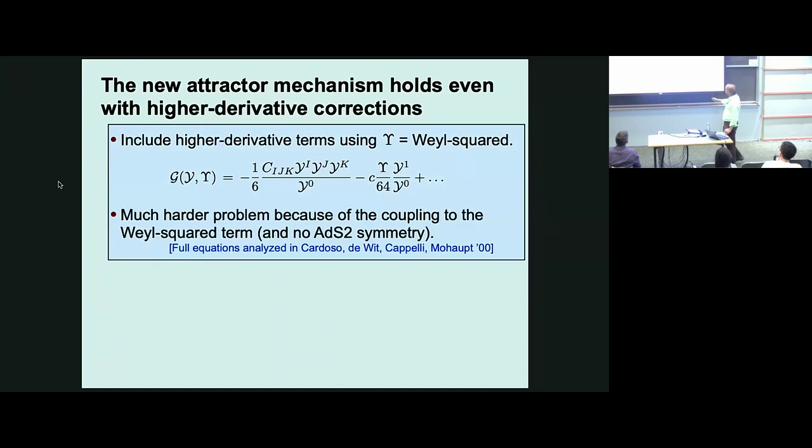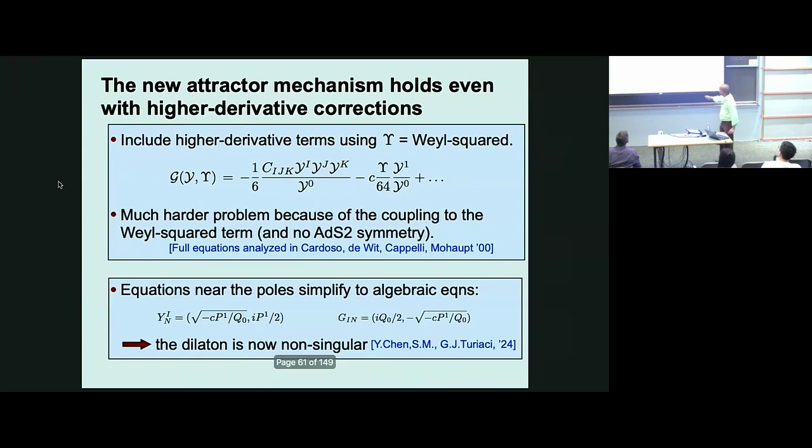And of course, the problem is, again, harder, but the formalism allows you to use supersymmetry, so it makes it slightly easier. And in some heroic work, the full supersymmetry equations were analyzed. If you had AdS2 symmetry, this would have simplified a lot. But in fact, these people give us the full equations. The solutions are hard, but what we found with Yiming and Joaquin is that, again, near the poles, these equations simplify. They become algebraic equations as if it were extremal. And now you see that you get non-zero contributions to the scalars. So C tells you that it's there. So now the dilaton is non-singular.